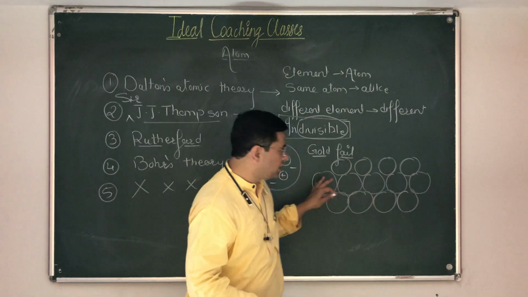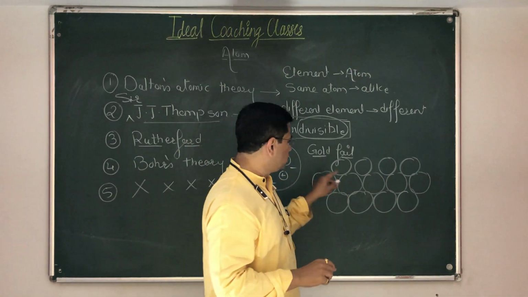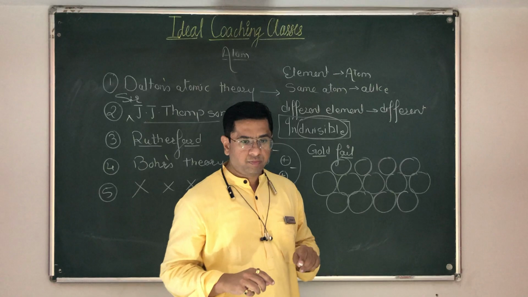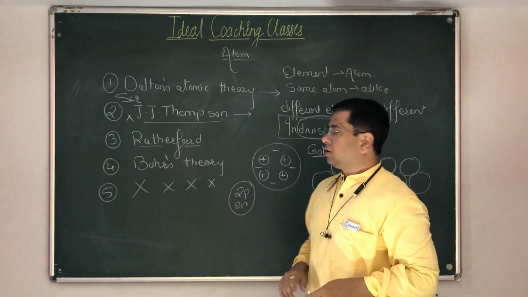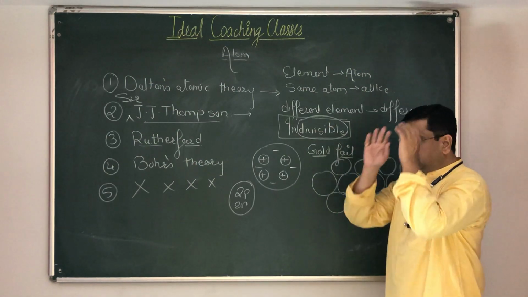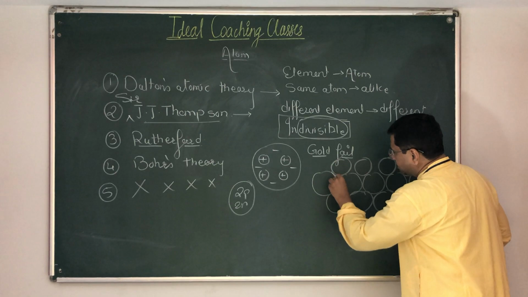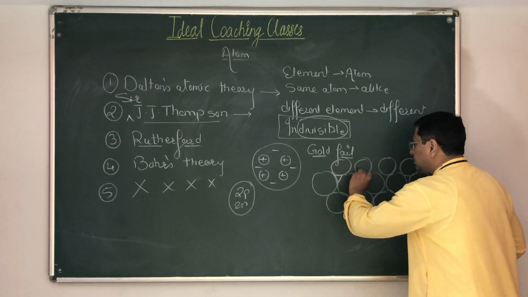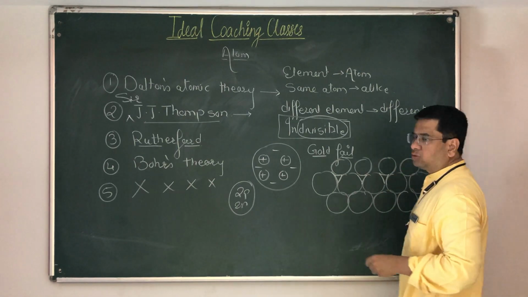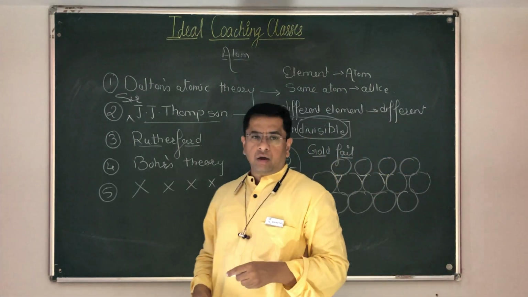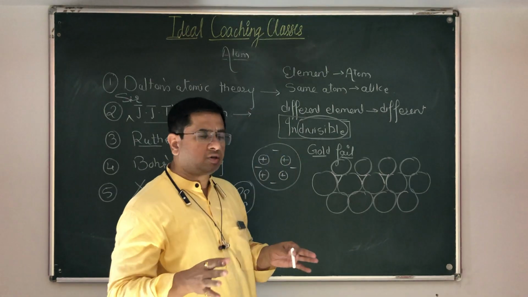These are spheres, mind well. Although in 2 dimensions I am drawing it in the form of a circle, in 3 dimensions you will be assuming it as a sphere. These spheres are kept one above the another, they form the gold foil. And just imagine it that way and you will understand that these are the vacant spaces. This is the vacant space. This is the vacant space. Over here, this is the vacant space. And you know what should happen? Before doing the experiment, he had thought out what should happen.